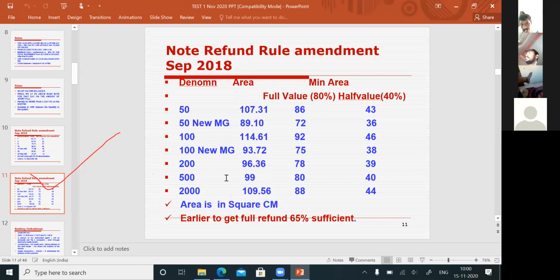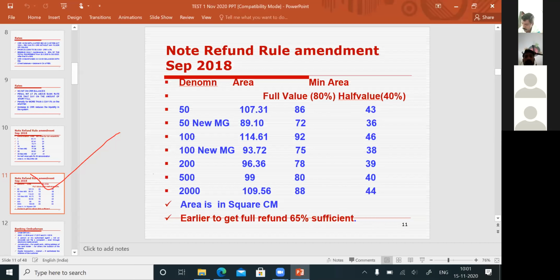For 50 rupees to 2000 rupees, 80% of the area. Earlier, it was 65%. Now for off value, so customer has to give, the piece should be at least 40%. For 1 rupee to 20 rupees, there is no off value, only full value. For that, he has to give one piece should be 50% of the total area.